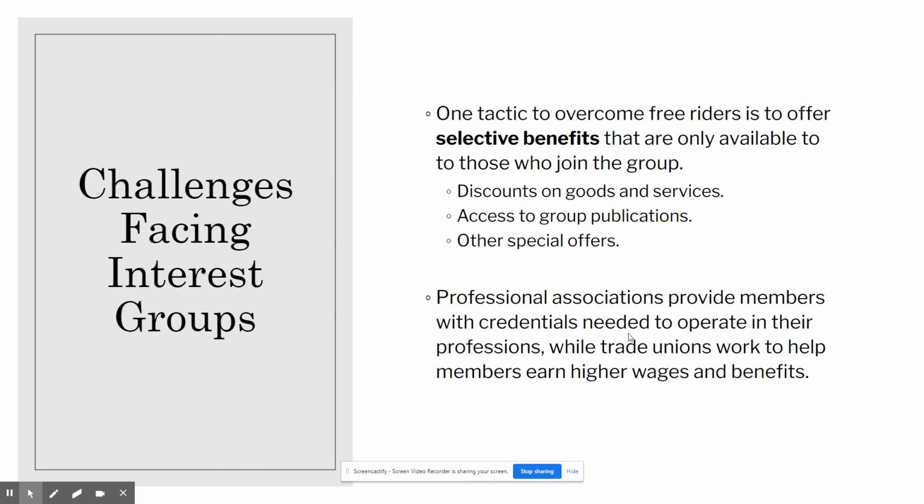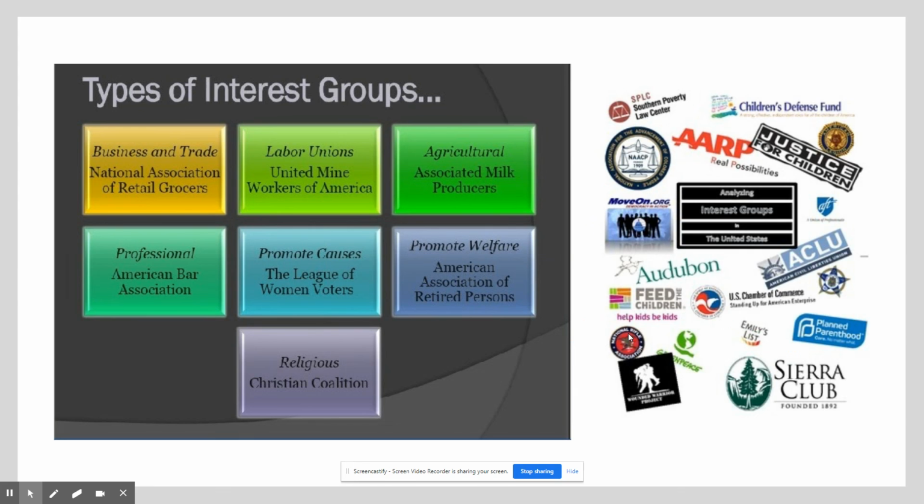Professional associations might provide members with credentials that they need to operate in their profession. Okay, so trade unions might work to help members earn higher wages and benefits. So these are selective benefits that are going to try to overcome that free rider problem of people not wanting to join that group. All right, and that's where we're going to stop with this video.